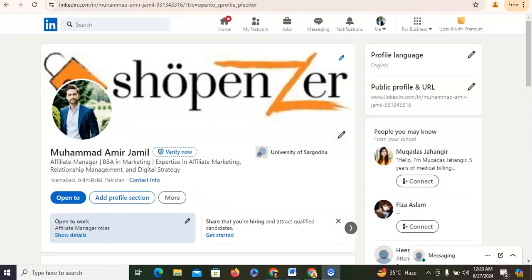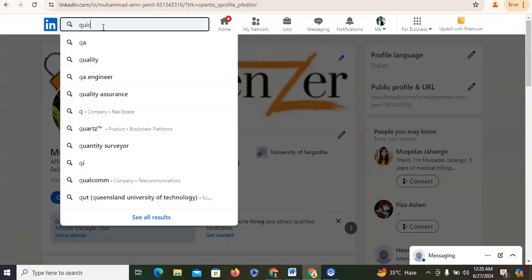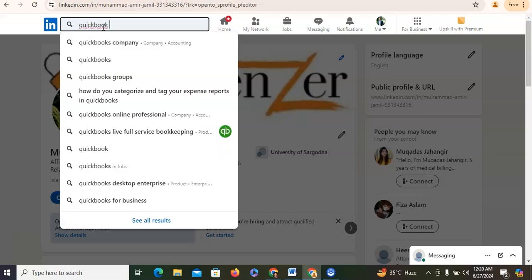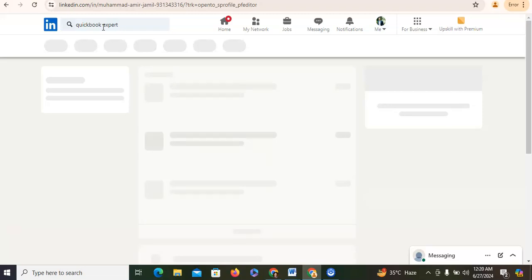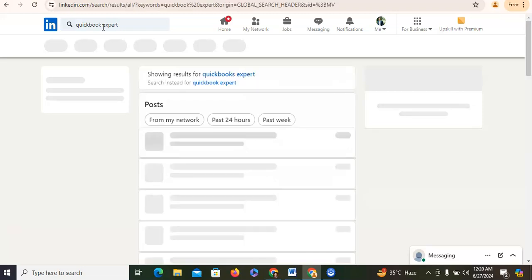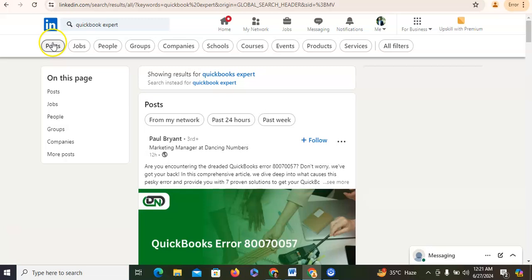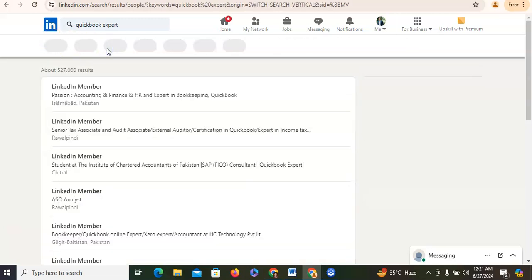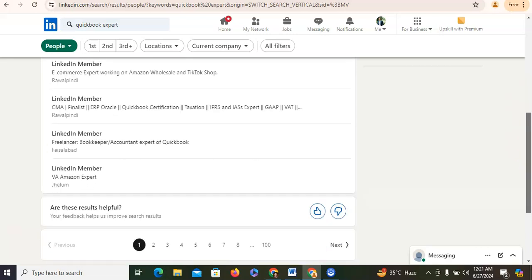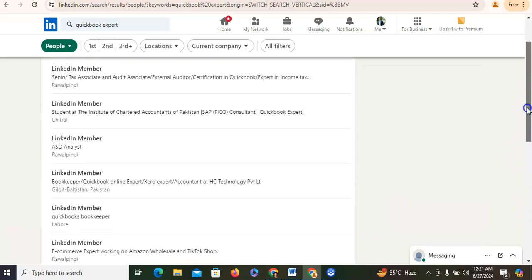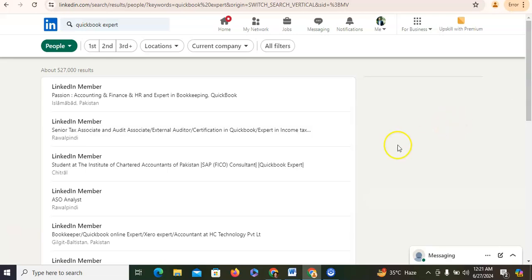And now the question is why the LinkedIn headline is important and why we need to put the proper keyword here. For example, if someone needs a QuickBooks expert and someone is a recruiter and he is finding a QuickBooks expert, he will just write here QuickBooks expert. And now LinkedIn only shows me those profiles that are using the QuickBooks expert keyword. Now I want to show you, and now you can see that because this is a new profile, that is why its profile visibility is almost zero.